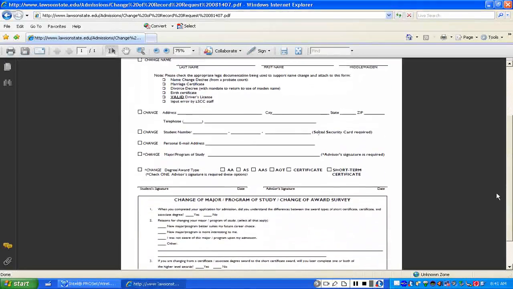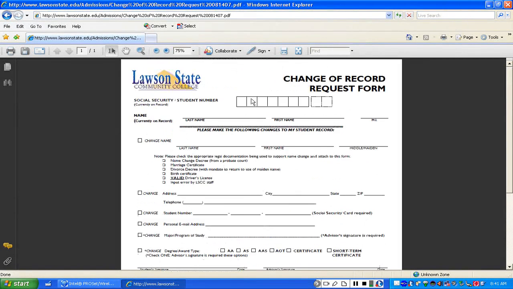Okay, so the first thing I'm going to do, okay, here we go. And you can see right here, we have student signature and the advisor's signature right here. All right, so that is the change of record request form. It does require a signature from your advisor in order to get this processed.